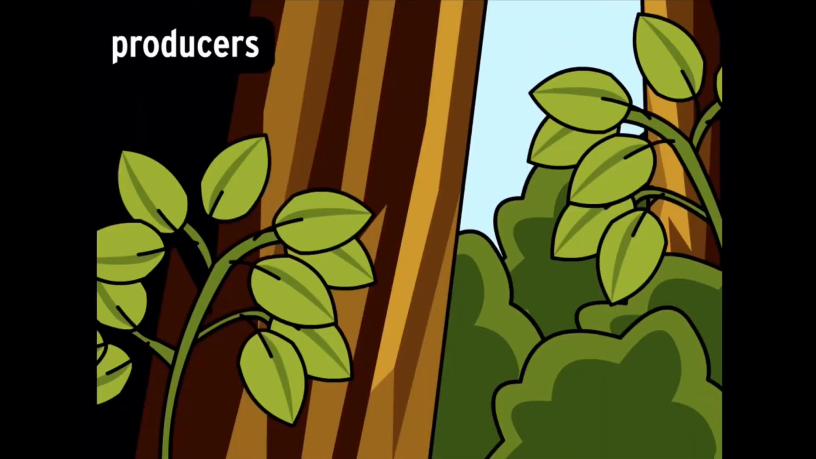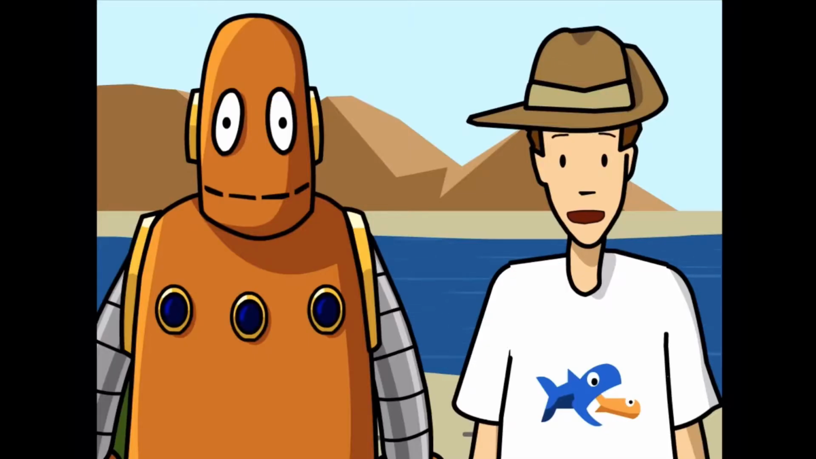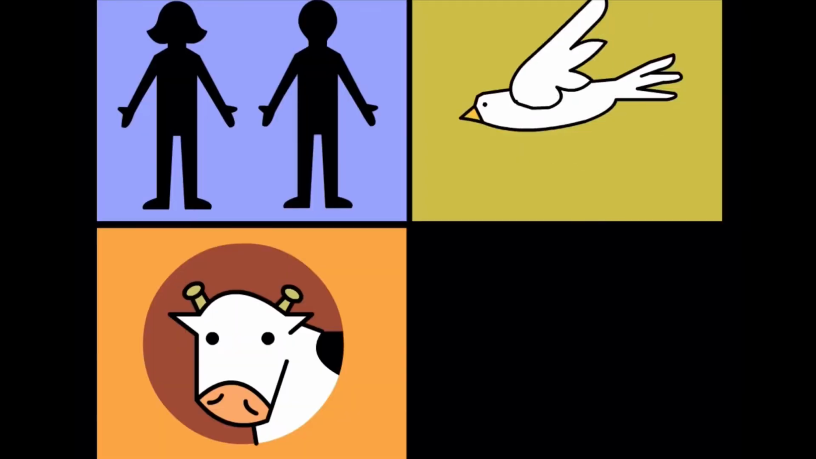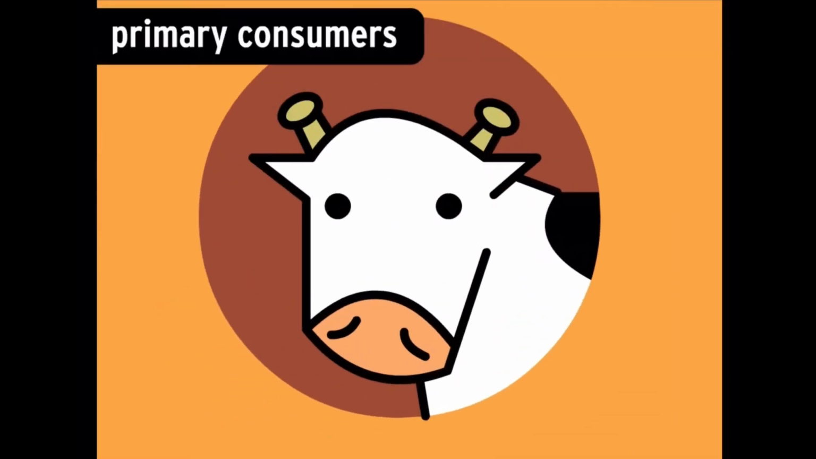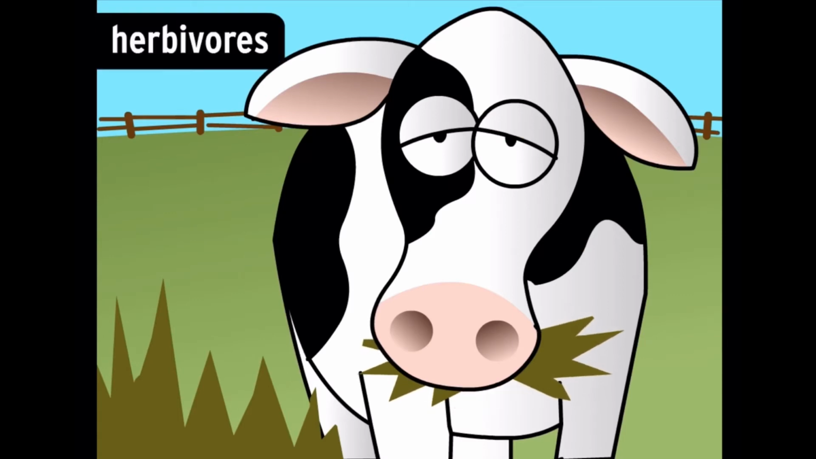Producers are the largest part of any food web, and you can find them at the bottom of all food chains. Organisms that eat other living organisms are called consumers. They can't make their own nourishment from sunlight, so they get it by eating the producers. Humans are consumers, as well as birds and cows and millions of other species. Primary consumers eat the producers. Animals that eat plants are examples of primary consumers, and they're also called herbivores.